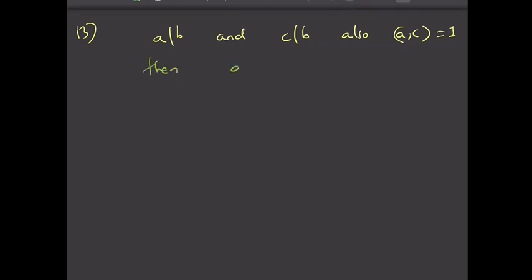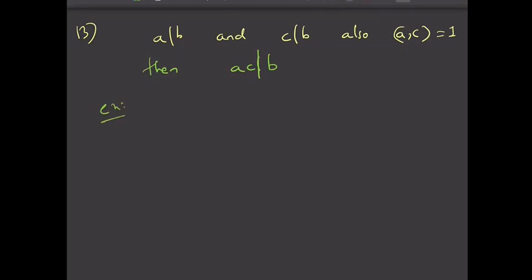So that is a property: if A divides B and C divides B, and also if GCD of A and C is 1, then I can say that AC divides B. Why is it true?